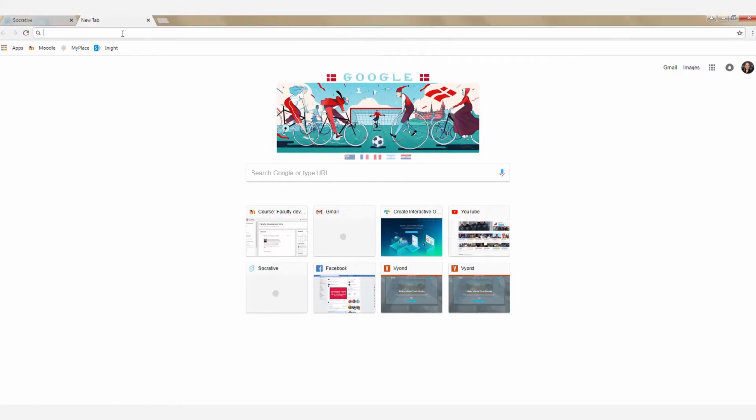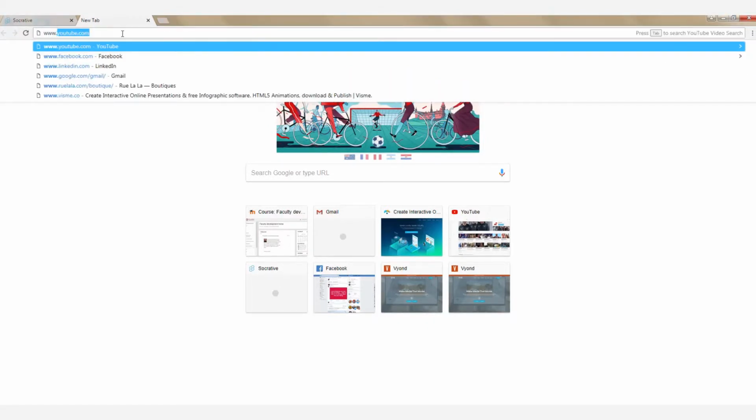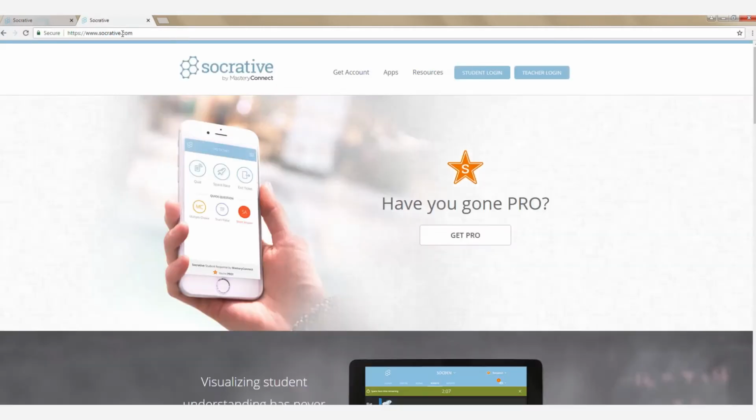To get started with Socrative, you want to go to www.socrative.com. You'll see this page with information about student login and teacher login. Your students don't actually have to create an account to log in. They just need your room code, which we'll look at later.